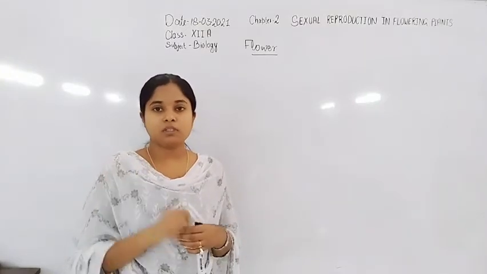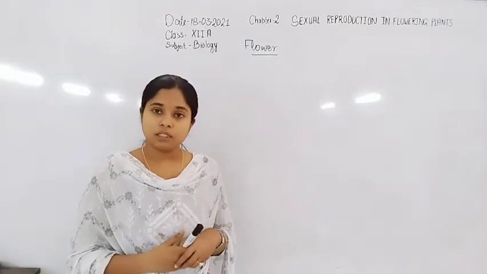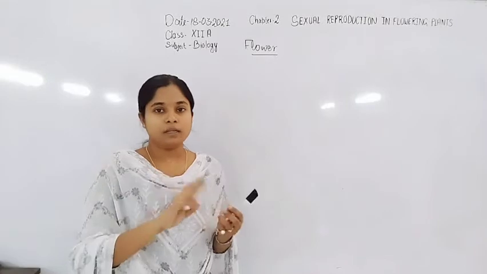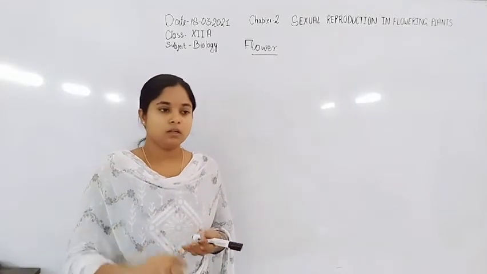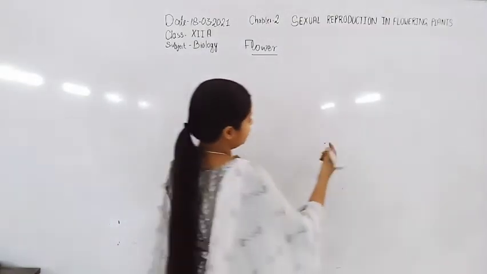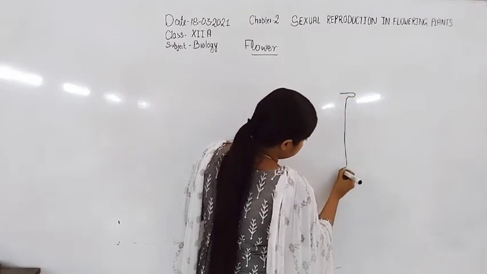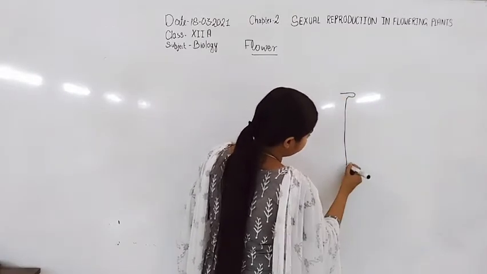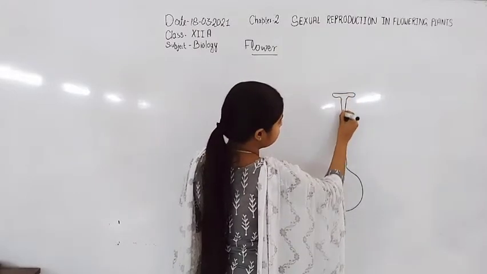Some unisexual flowers may also have 3 whorls, in which they have only one of the reproductive parts, either androecium or gynoecium. So this is the female reproductive part, gynoecium, also known as pistil.